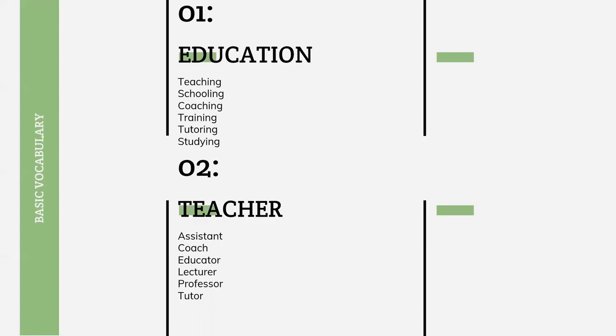These words you can use instead of teacher, depending upon what you are writing. It is not exactly the same meaning as teacher, but it is a similar one. You can write mentor as well. So trainer, mentor, assistant, coach, educator, lecturer, professor. These are the words you can use.